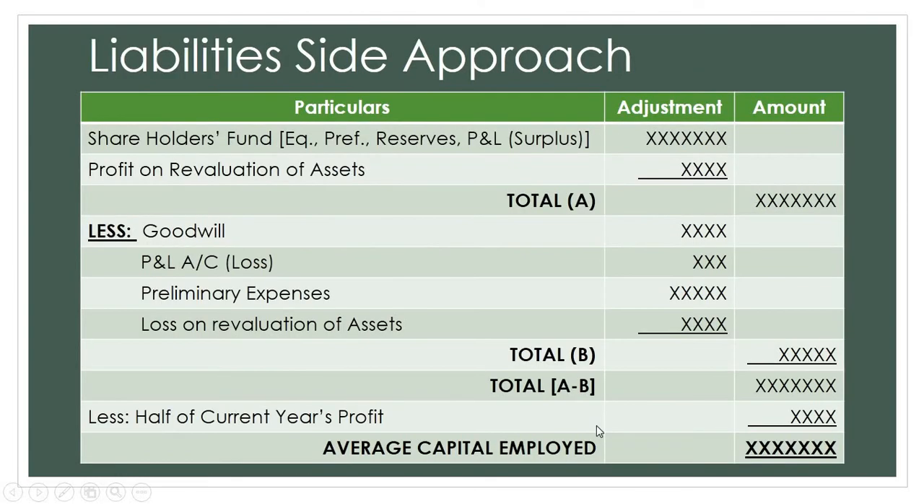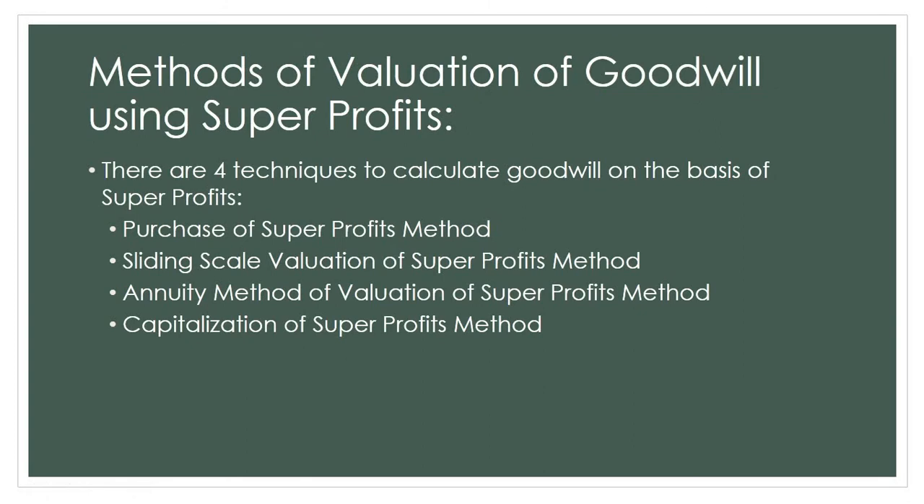Okay. So let us understand how do you calculate goodwill using each of those methods. First is purchase of super profits method. This is exactly how you calculated goodwill under average profits as well. What you did under average profit, you took average profit and multiplied it by number of years purchased. Same thing you are going to do here. Value of goodwill is equal to super profits multiplied by number of years purchased. Plain and simple.